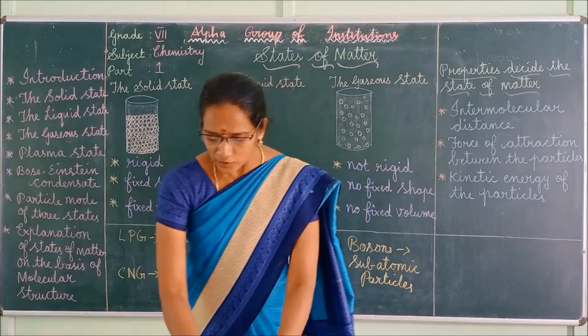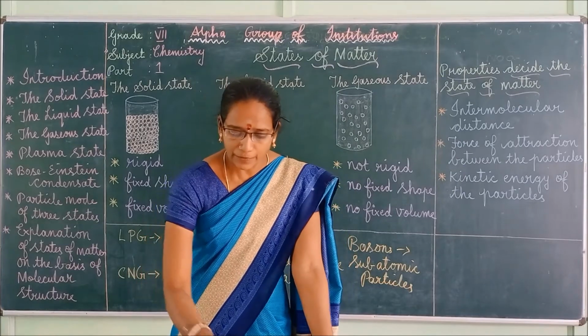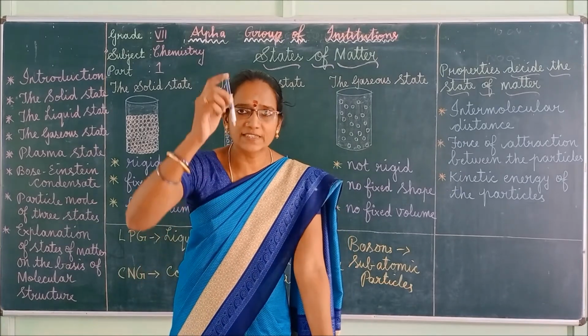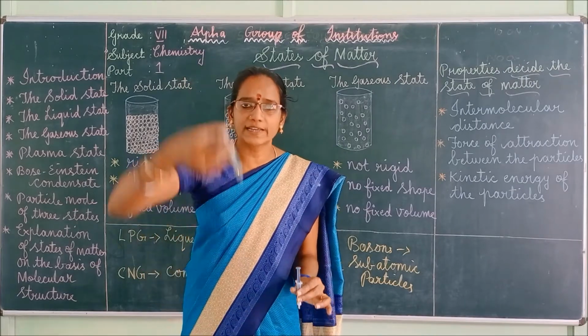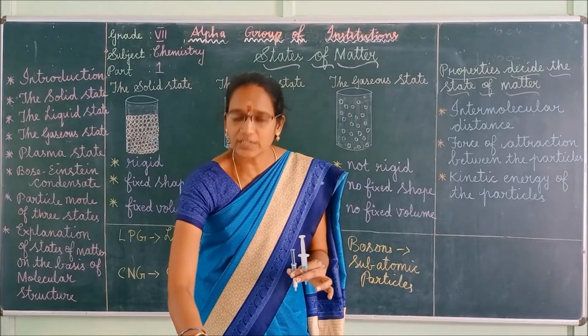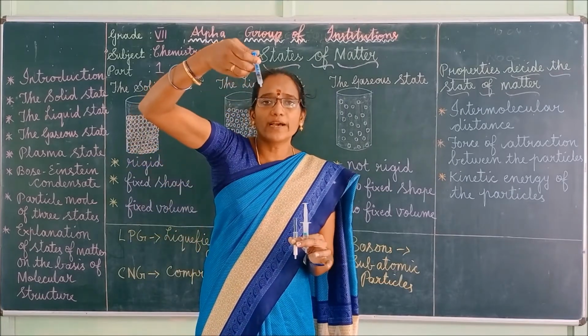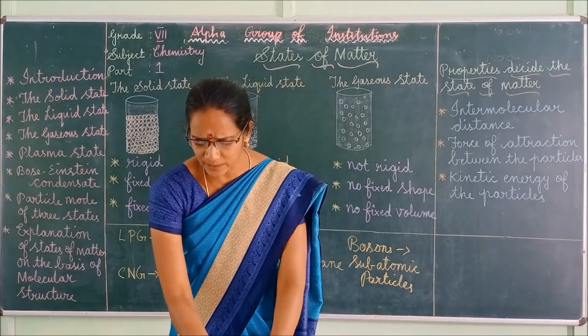Okay, children. So what is your observation about this activity? The piston of the first syringe does not move. The piston of the second syringe slightly moves, and the piston of the third syringe moves to a large extent. So what do you conclude from this experiment?